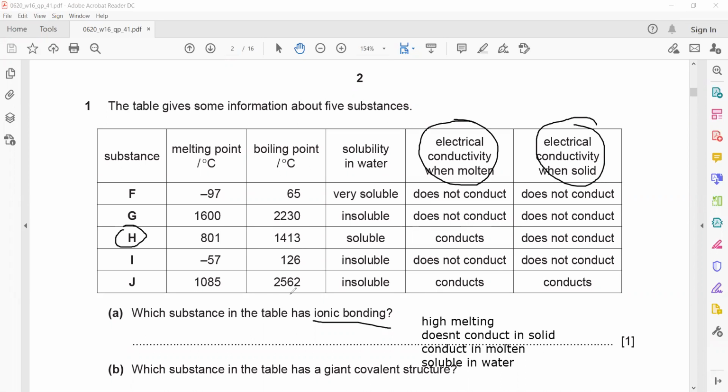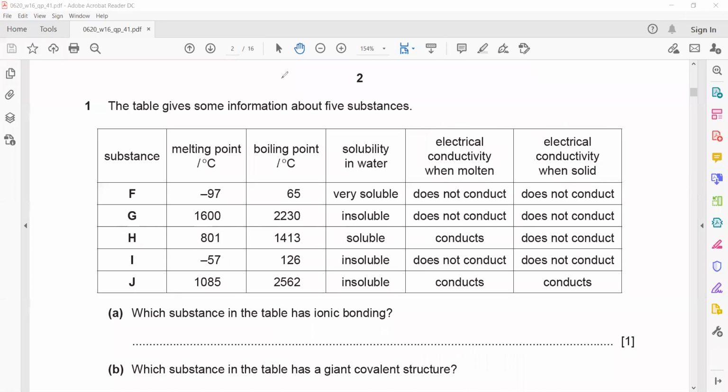an ionic compound. It will be water soluble, with a high melting and boiling point. But even these two properties can be used to distinguish: ionic compounds have high melting and boiling points, are mostly soluble in water, and do not conduct electricity in solid but conduct electricity in molten or aqueous state.